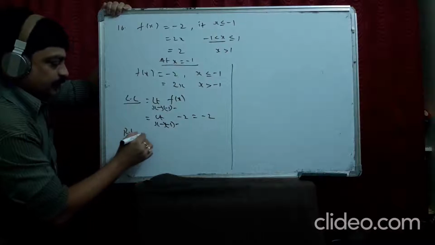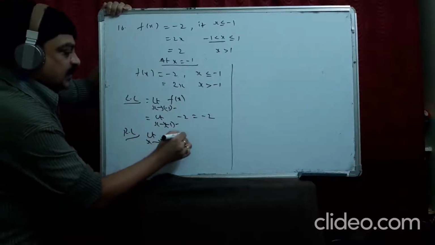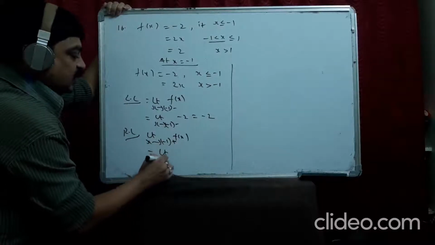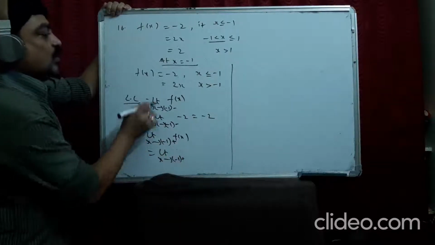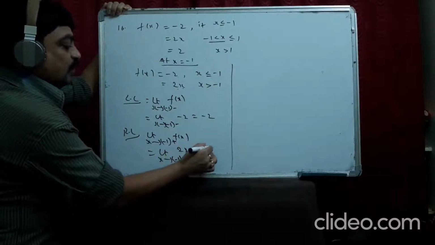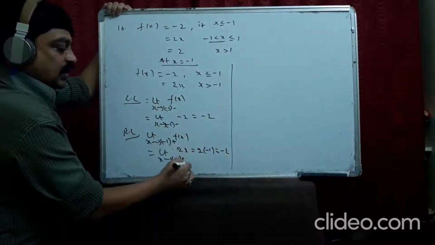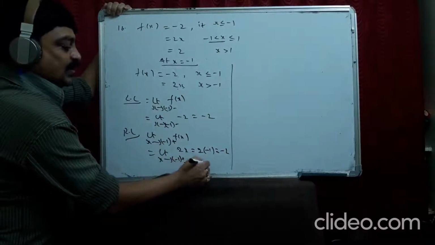Right limit: limit as x extends to minus 1 plus, f(x). After minus 1, which function do we take? We take 2x and substitute minus 1, since x has value minus 1. So both are equal. Therefore it is continuous.